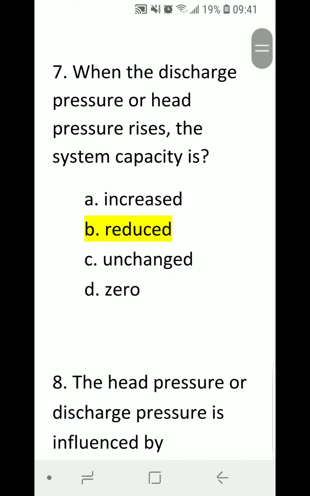Number 7. When the discharge pressure or head pressure rises, the system capacity is A. increased, B. reduced, C. unchanged, or D. 0. Correct answer is B. reduced.